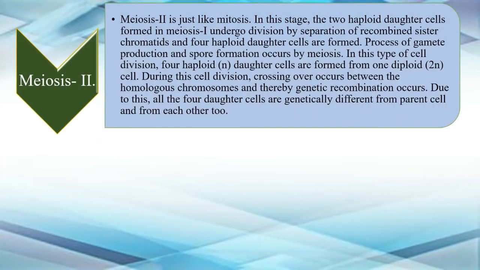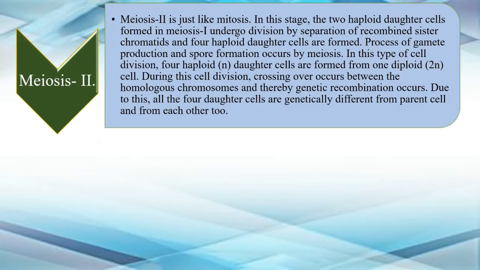The second part of meiosis is just like mitosis. जैसे हम लोग ने mitosis पढ़े थे, it is similar to that. What happens here is the two haploid daughter cells, haploid की बात हो रही है, ठीक है? Haploid daughter cells formed in meiosis 1 undergo division by separation of recombined sister chromatids. And now see here the word mentioned is recombined, means here the same sister chromatids are not used, they have recombination, okay, or crossover you could say. And four haploid daughter cells are formed. How many are formed? Four daughter cells are formed.